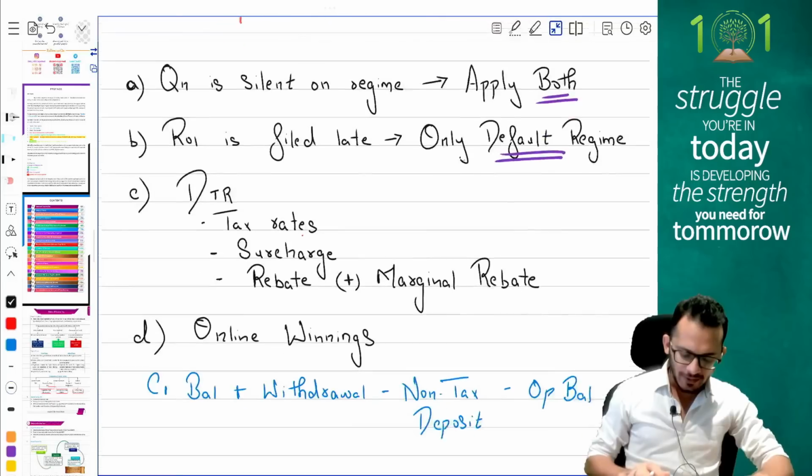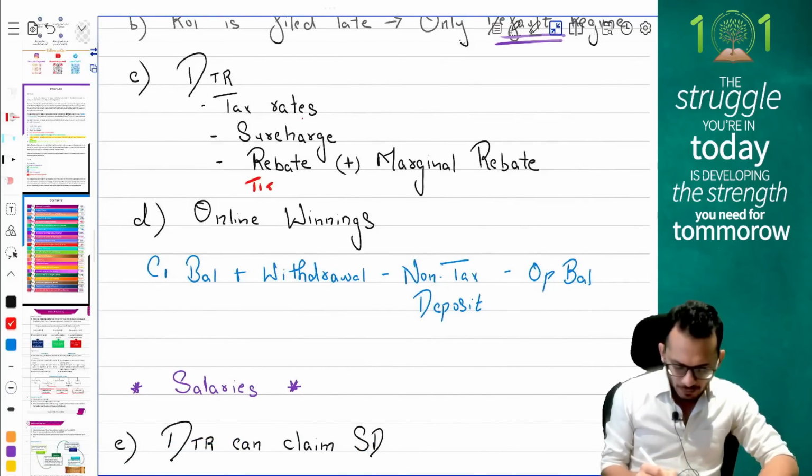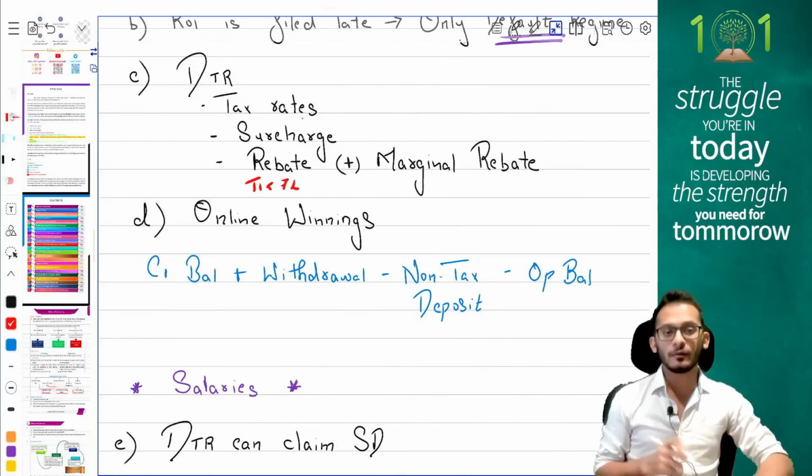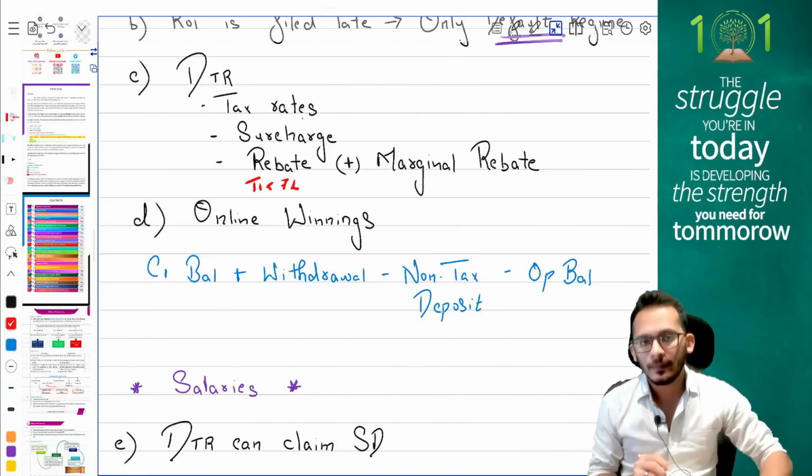Current year, your rebate regime comes and says if your total income is going to be up to 7 lakh rupees, you will get a rebate of 25,000 rupees on your tax payables.